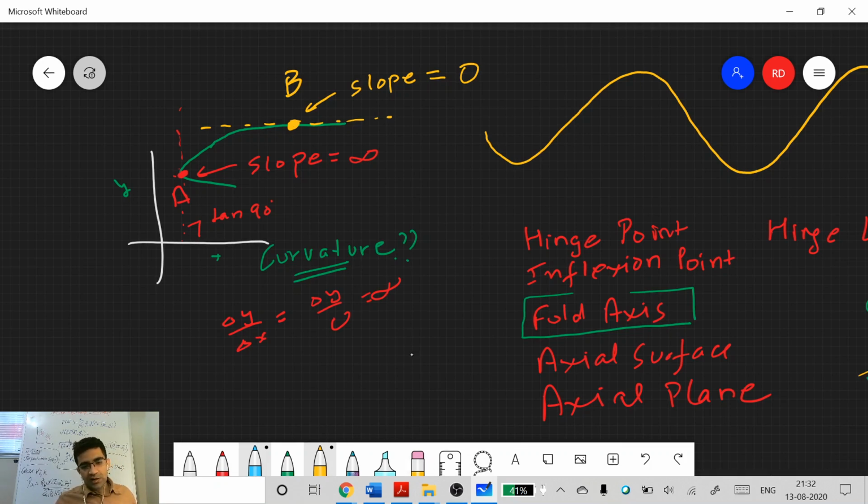Curvature is independent; it does not depend on slope. So what other definition can we use? There are many actually, but what is the most intuitive definition we can use to define curvature? The amount by which a curve deviates from being a straight line or a plane. Yes, correct. That is a good definition. But let me ask, how will you actually define how much it is deviating from a straight line? Is there a way you can define that?